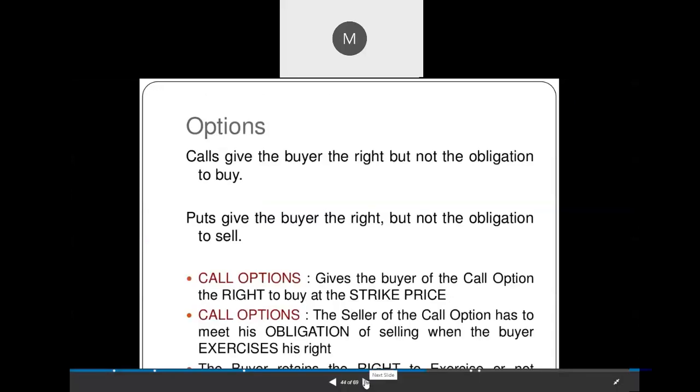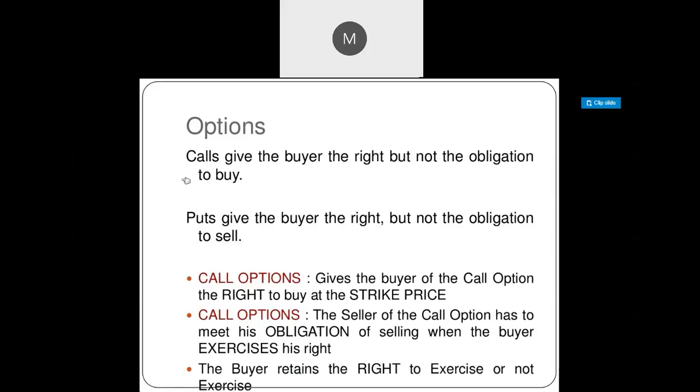Next, as I said, in an option contract there are 2 types: one is call option and the other is put option. So what do you mean by call option? Call option means the buyer of the contract gets a right but not the obligation to buy the underlying asset. So when you purchase the call option, you get a right to buy the underlying asset, not an obligation.